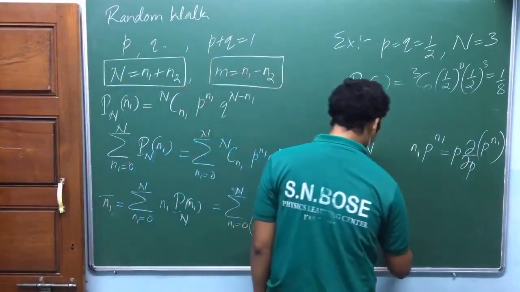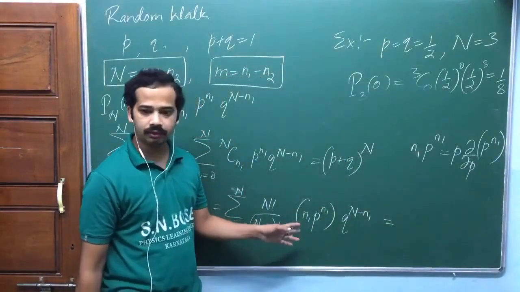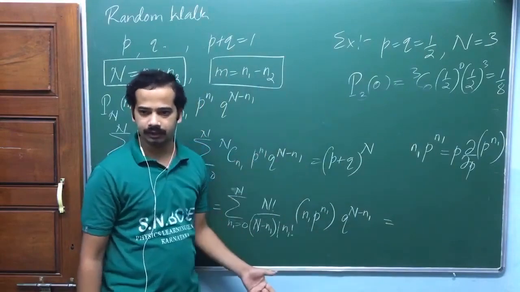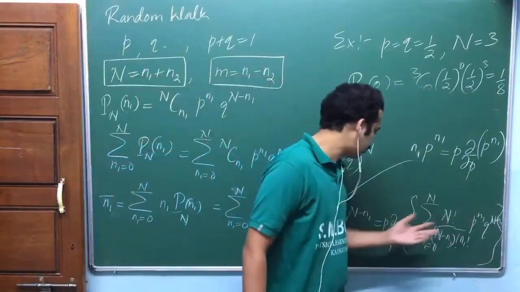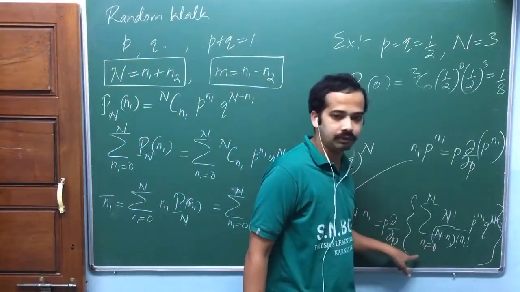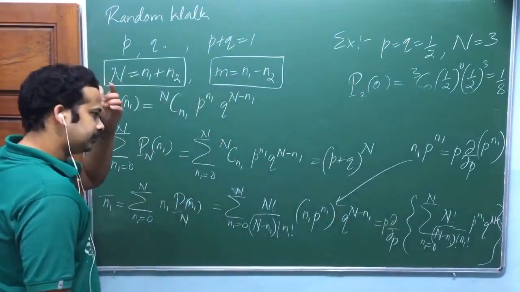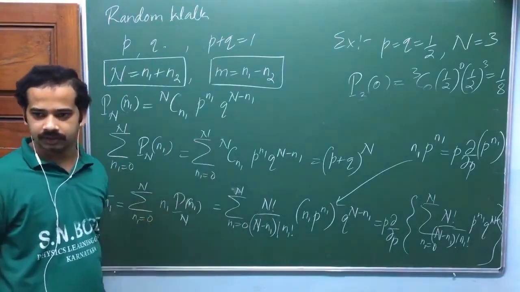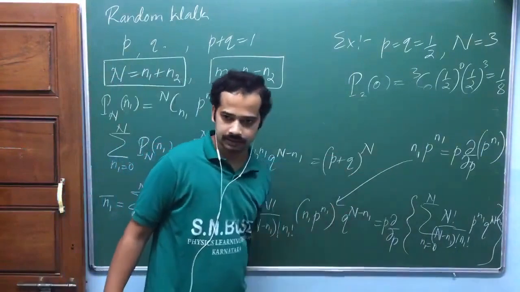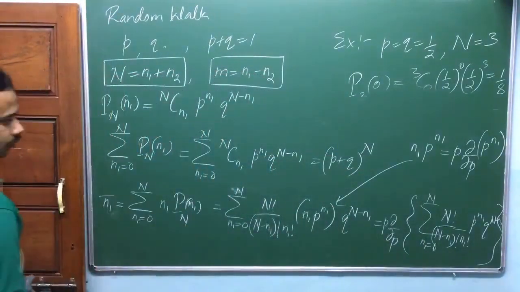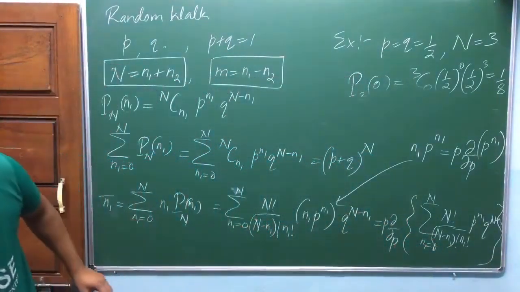Now, when I substitute that here, this summation is over N1, okay? P is not a variable, P is fixed by the initial stage. That's why I can take the derivative outside, because this is a summation over N1 and the derivative is with respect to P. Just like in integration, if you have a derivative you can take it outside if the integration is with respect to something else. Exactly similar. What is this one? This is (P plus Q) whole power N actually, isn't it? Don't write it as 1, okay?